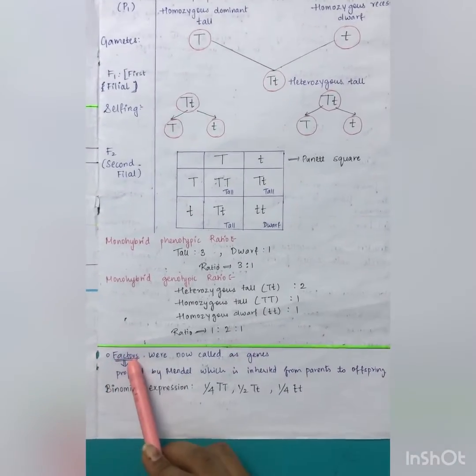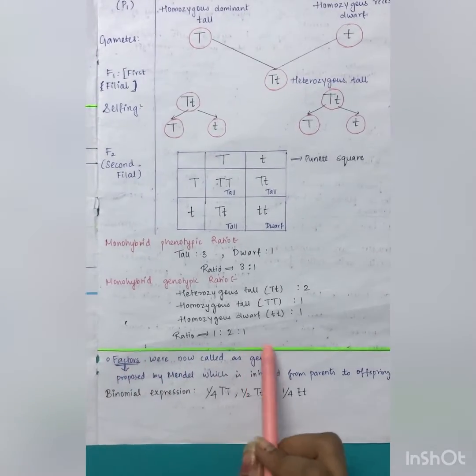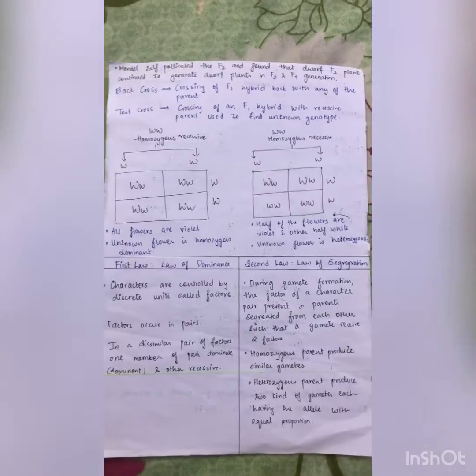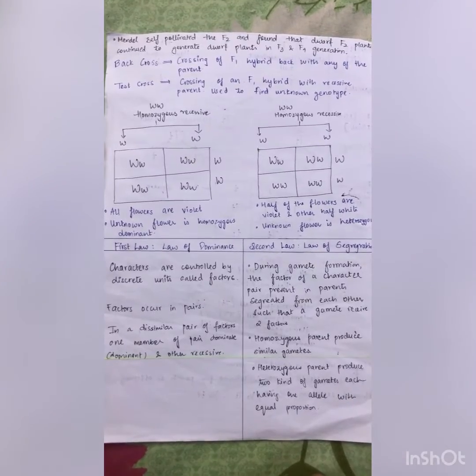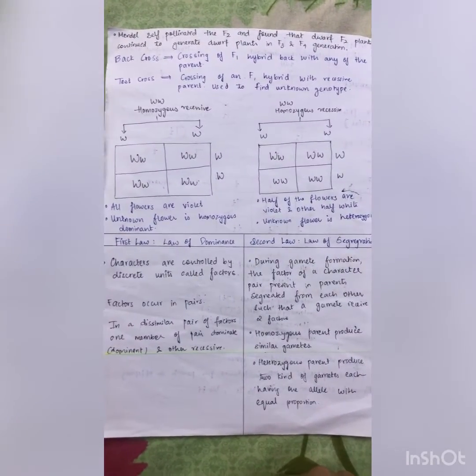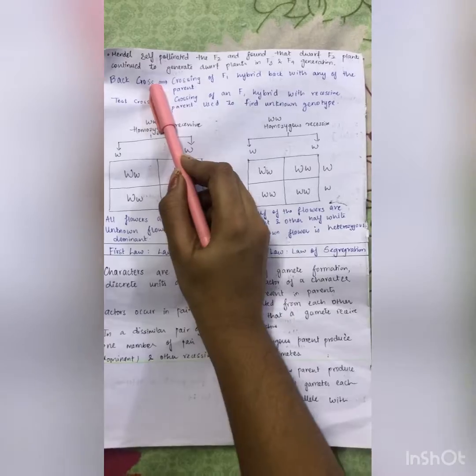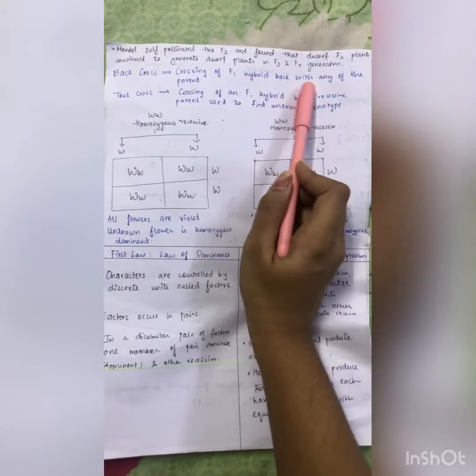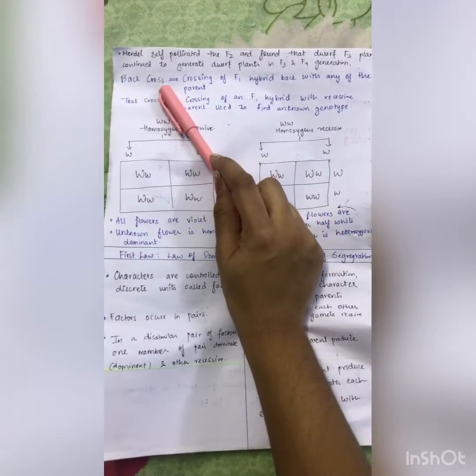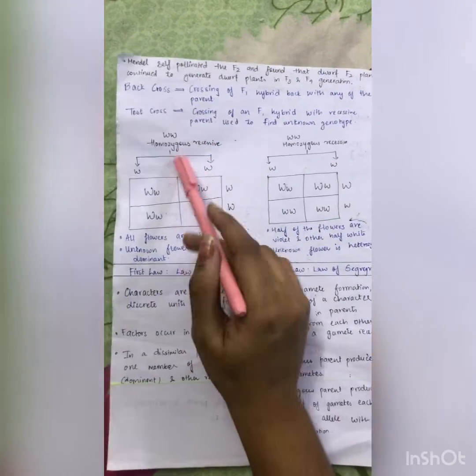Now Mendel has also observed that something is being inherited from the parents to the offspring. That is called factors by Mendel, and now we call it genes. Now we will be talking about 2 types of crosses, that is the back cross and the test cross. Now what is a back cross? Crossing of the F1 hybrid back with any of the parents is called a back cross, like we have seen in the monohybrid.